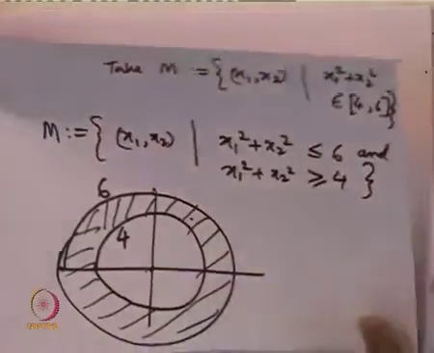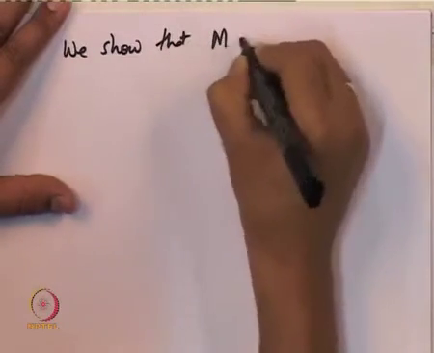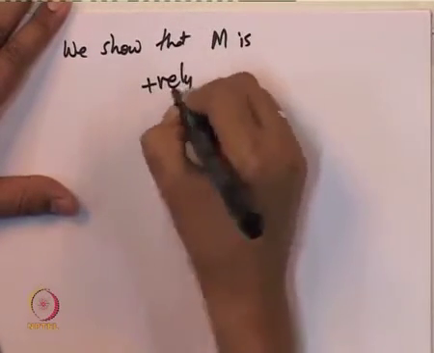In order to use the Poincare-Bendixson criteria, we are going to check that this set M is a positively invariant set also. So when would the Poincare-Bendixson criteria be applicable? The set M should be closed and bounded, should be positively invariant, and there should be no equilibrium point inside it, or at most one equilibrium point which is either an unstable node or an unstable focus. So let us check the property of this particular M. We show that M is positively invariant.